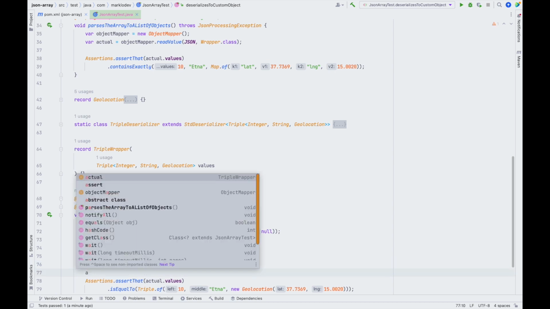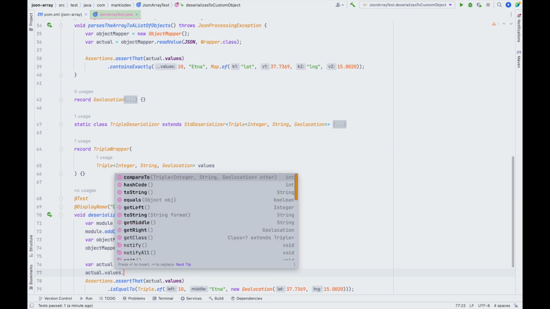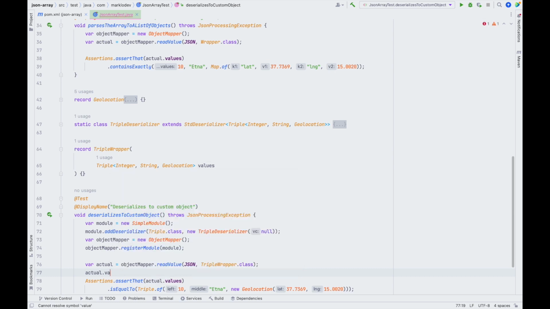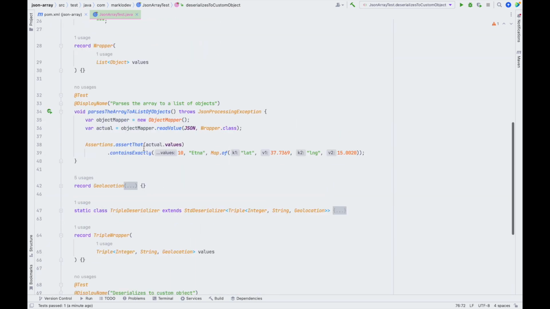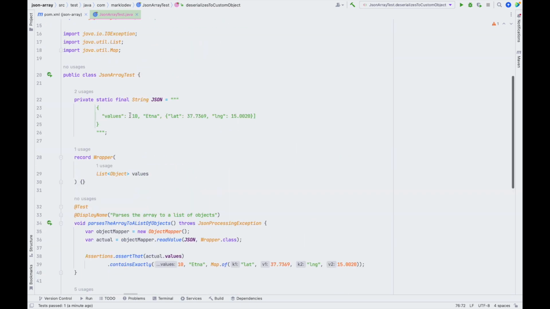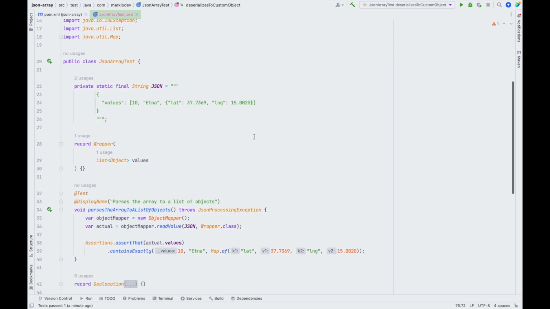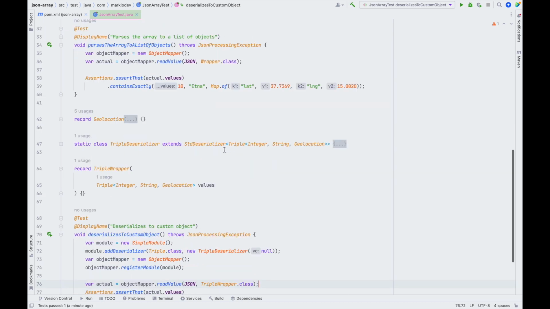If we would like to do something with the triple, we get access to fields that are named left, middle, and right, which gives us absolutely no information on the data that's there and what does it represent. So in general, while parsing such tuples, the best solution is to create your own class.